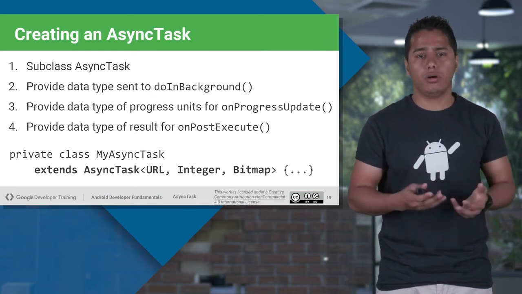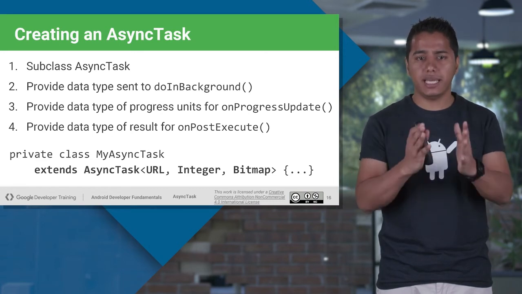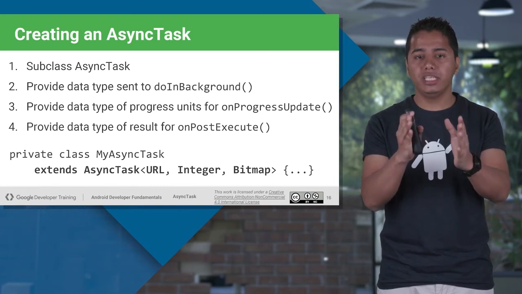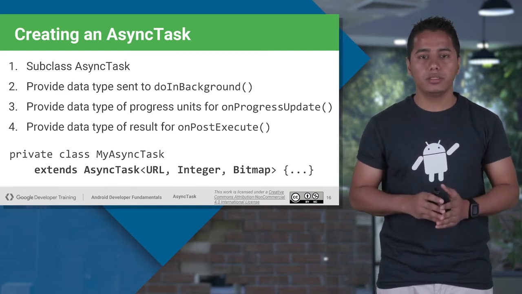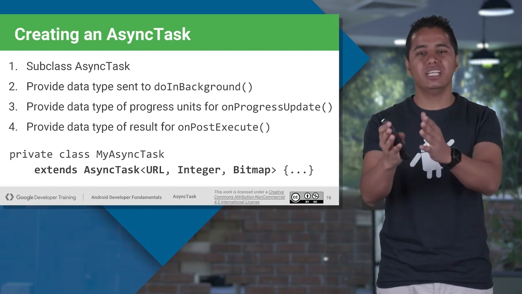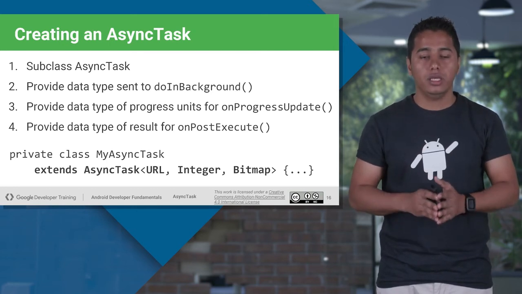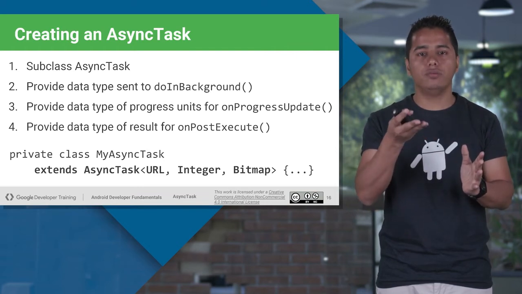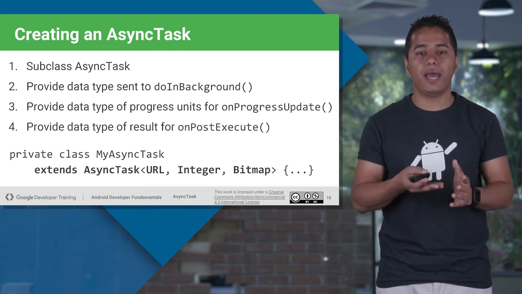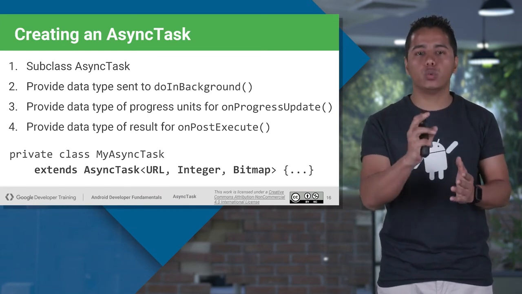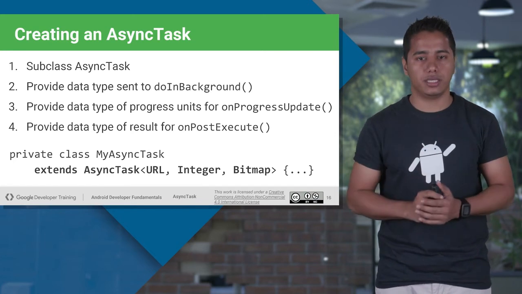Create a class with any class name that extends the async task class, and then we have three parameters there. What are those three parameters? First is known as param, second is known as progress, third is known as result. While you are creating any async task class, you have to take care of these three parameters. First, param. Param means the parameter you want to pass while you are executing your async task class.